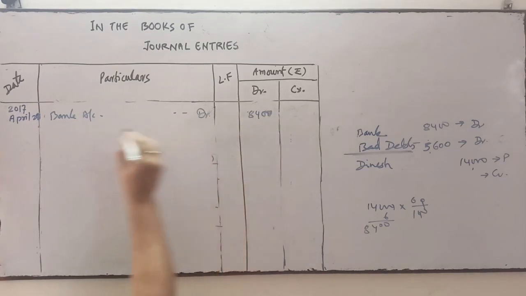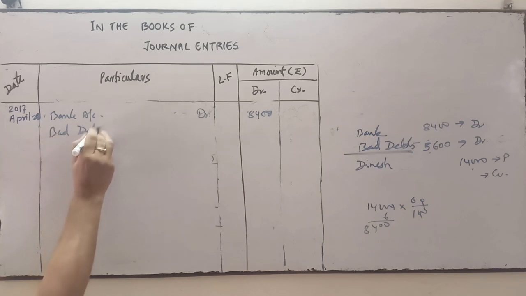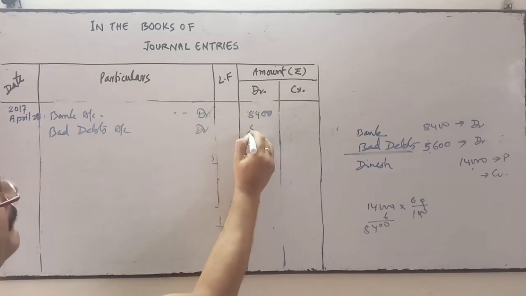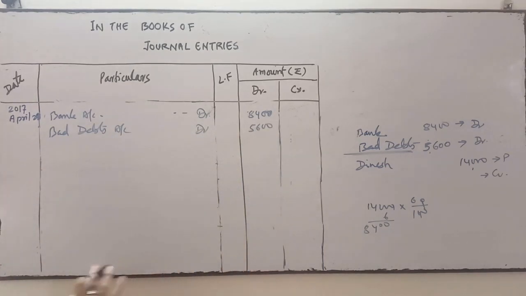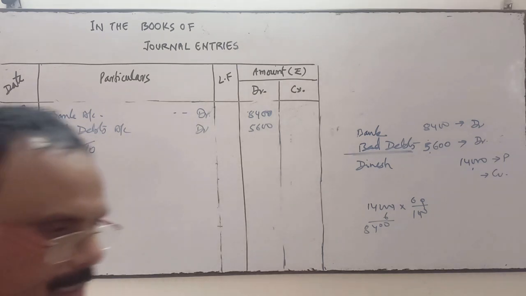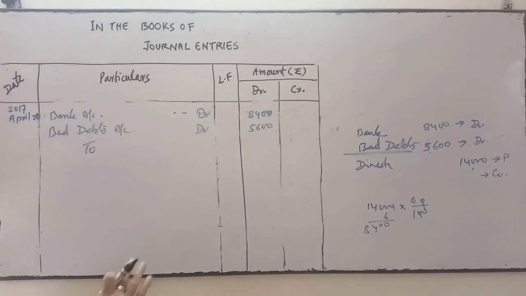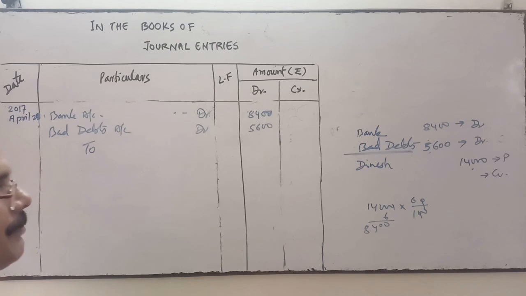The amount which is not received will be treated as bad debts. It's a loss. Bad debts is a loss. So the loss is 5,600. It's not a discount. It's a loss, because the party has been declared insolvent. Now he will not pay further. Only the court can declare a person or party as insolvent. Once the court has declared insolvent, it means that party or person is not going to pay any amount in future to you.